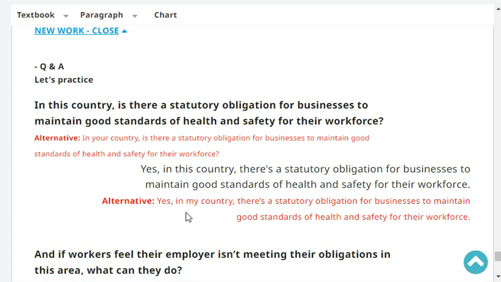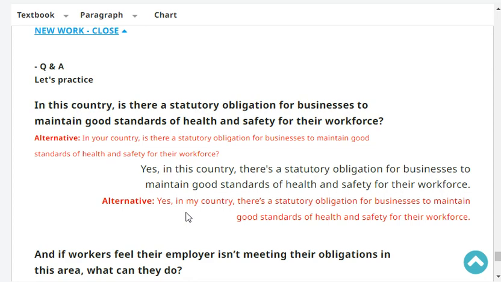In your country, is there a statutory obligation for businesses to maintain good standards of health and safety for their workforce? Yes.